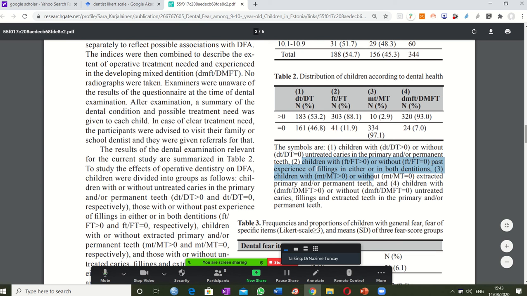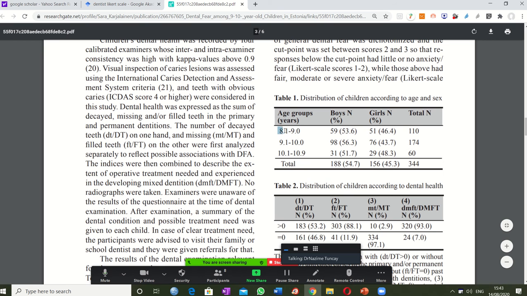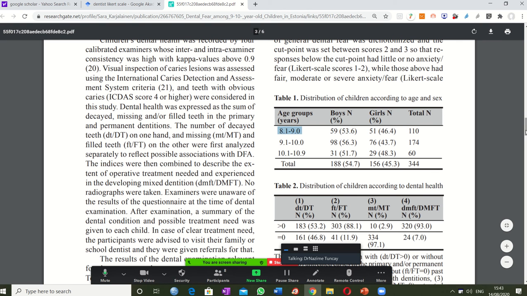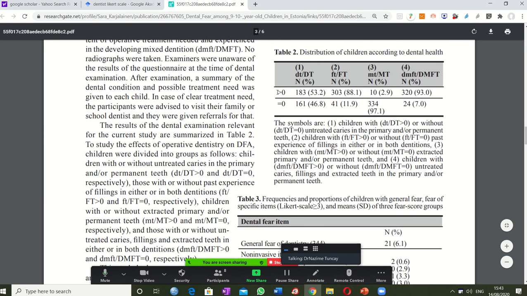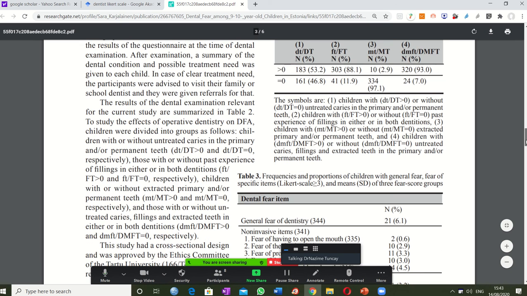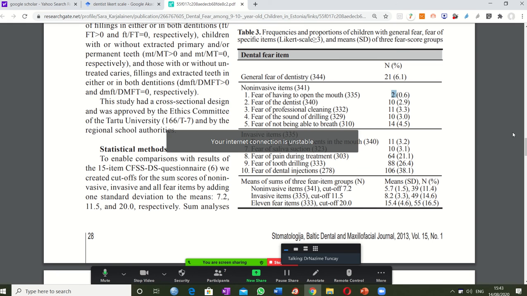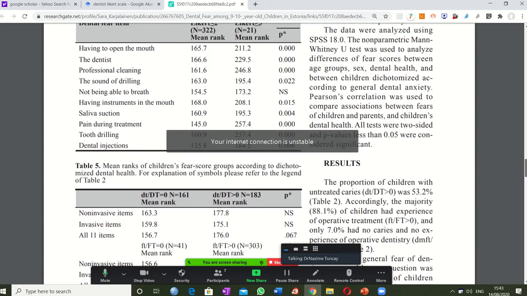Now I want you to see that here the groups are written. Okay, just age groups. Age is grouped in 3 groups, and in this table there's a different expression. In fact, it would be better if it had been written in more detail. Just bigger than 0 and equal to 0 is not very informative. Now here are the questionnaire items, and you can see that these are the numbers, and the other ones are percentages. Let us continue here.